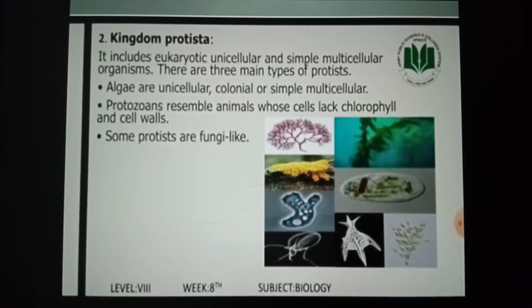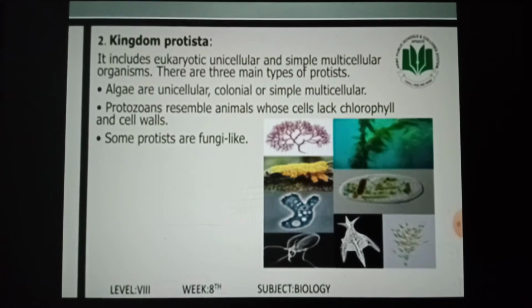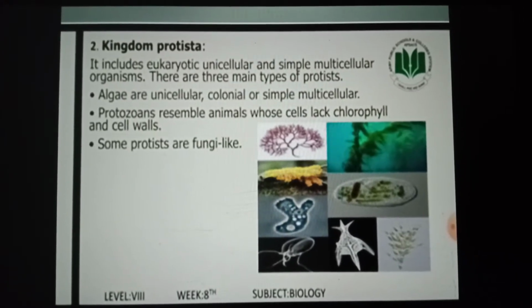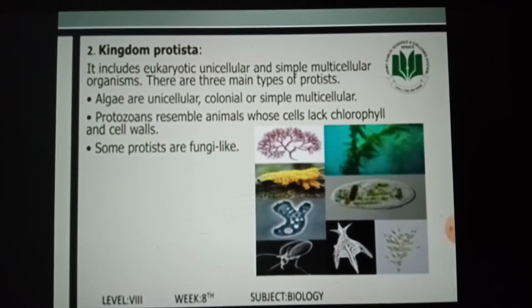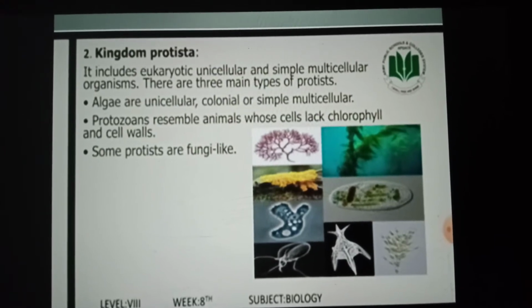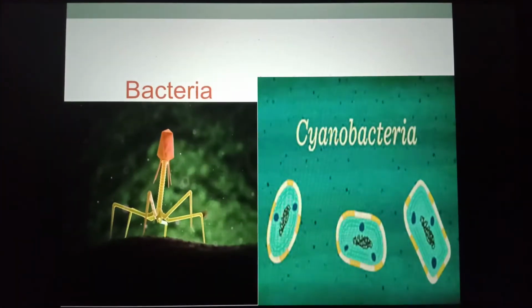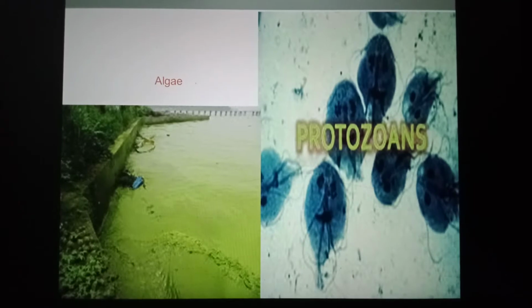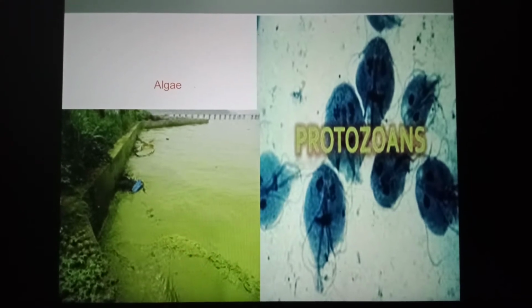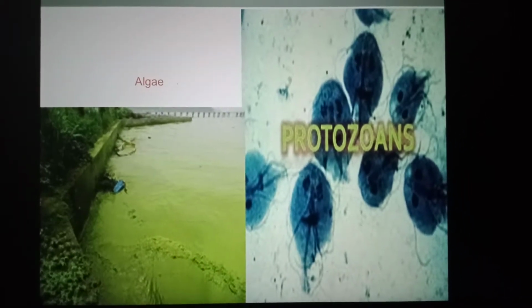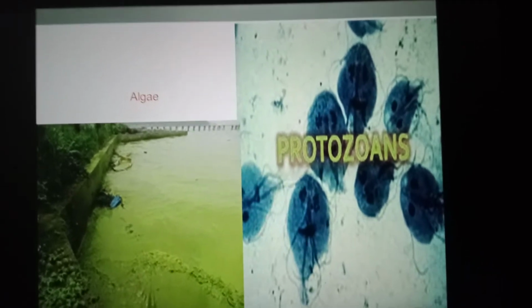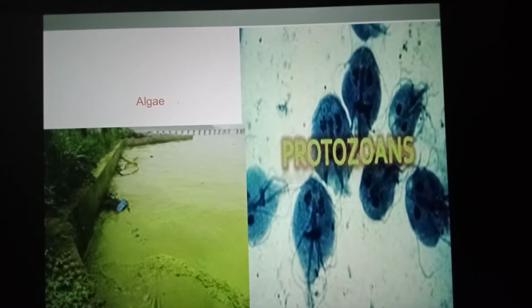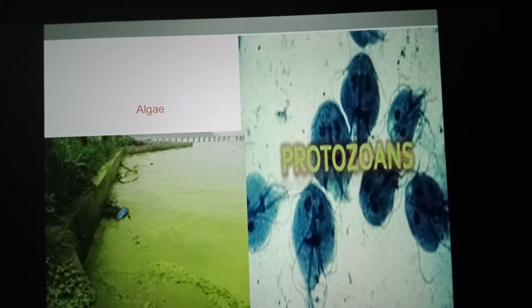Kingdom Protista. It includes eukaryotic unicellular and simple multicellular organisms. There are 3 main types of protists: algae, protozoans, and fungus-like protists. Algae are unicellular, colonial, or simple multicellular.